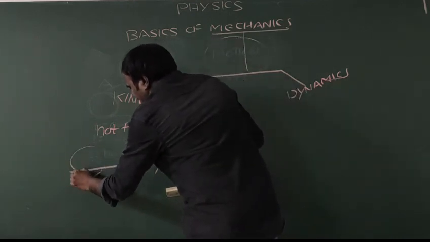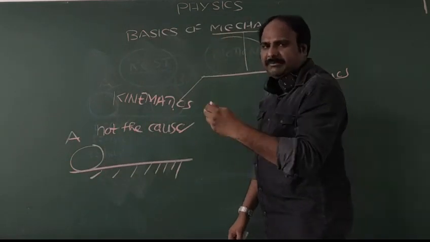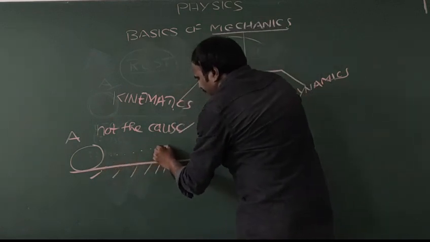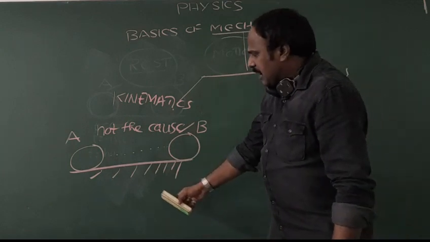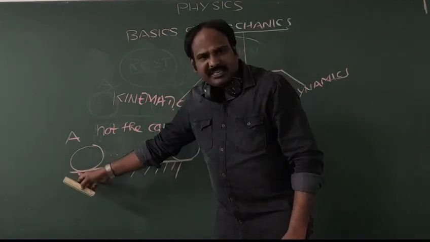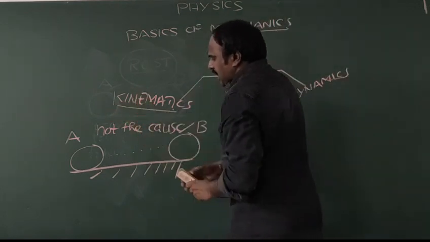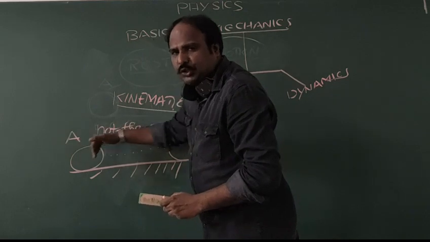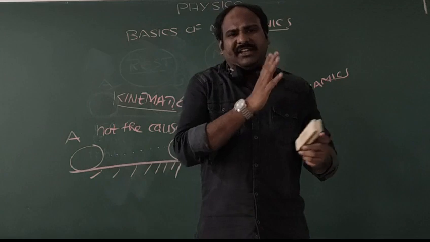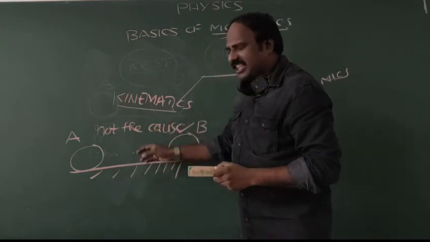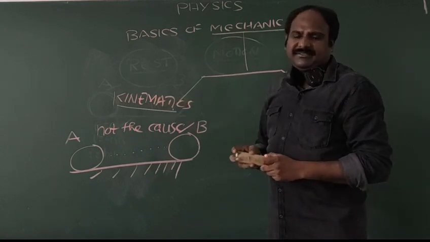We take a body which is at A. After some time, this body comes to a new position called B. The position of the body changed from A to B, but kinematics will never tell why the body moves from A to B. It just tells that the body comes from point A to point B, that's it. It never explains the reason. Such a branch is called kinematics.